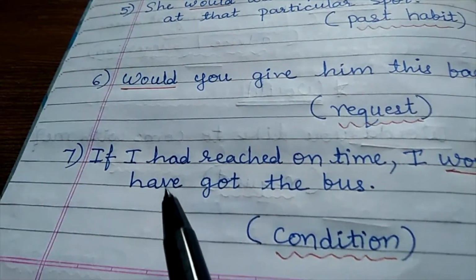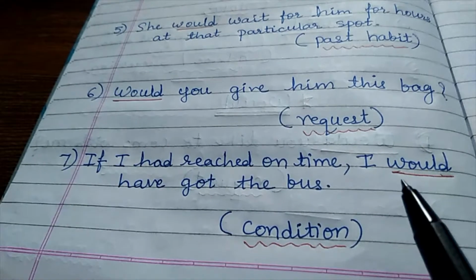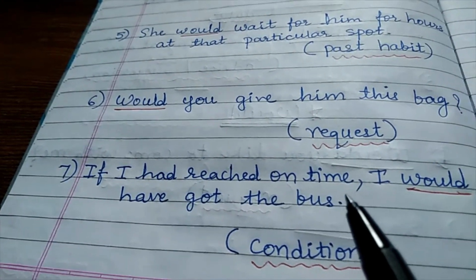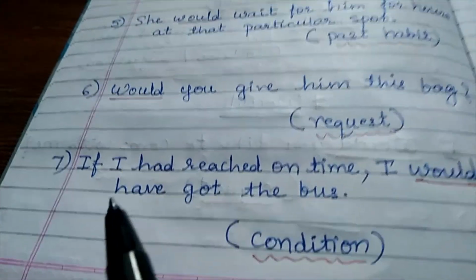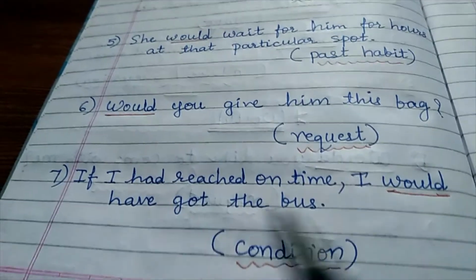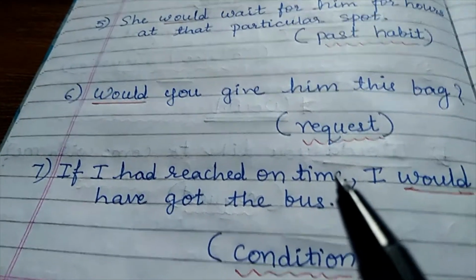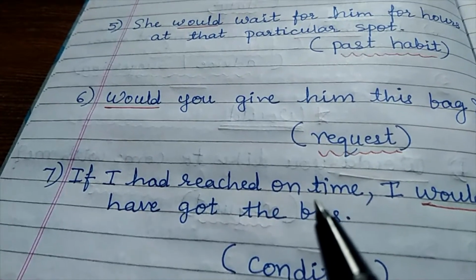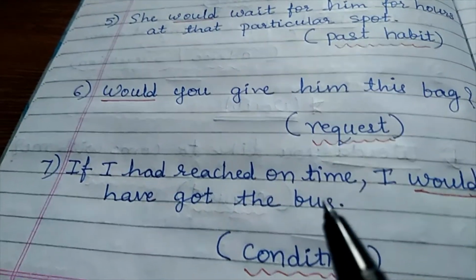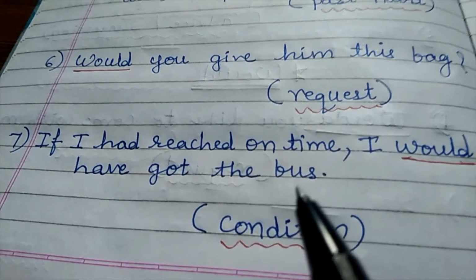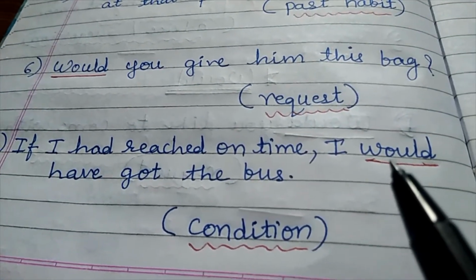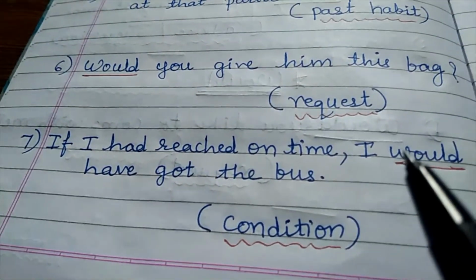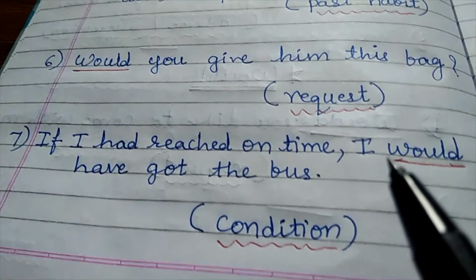Then next example, if I had reached on time, I would have got the bus. Here from this example, you can understand that it is a condition. Means if I had reached on time, I would have got the bus. So it is a condition. All these are modal auxiliaries: will, would, shall, should. We have seen how they are used in sentences.